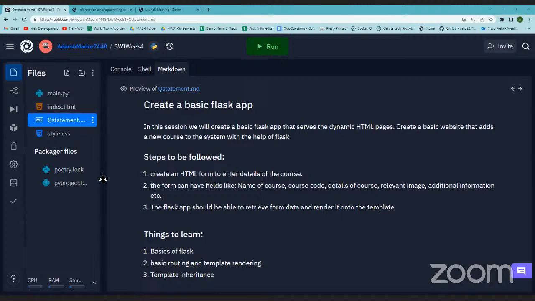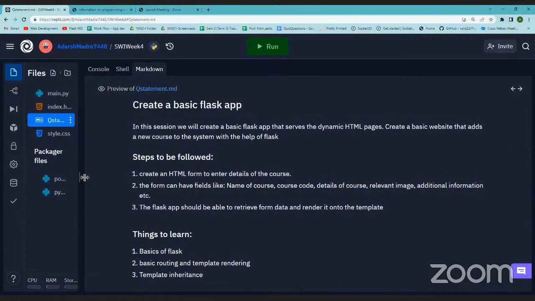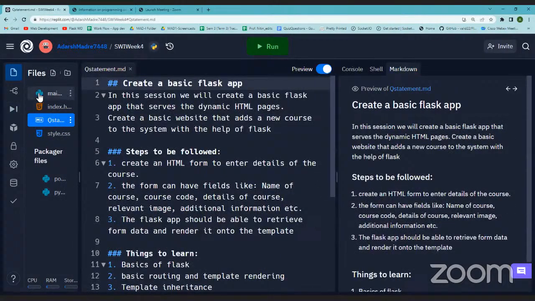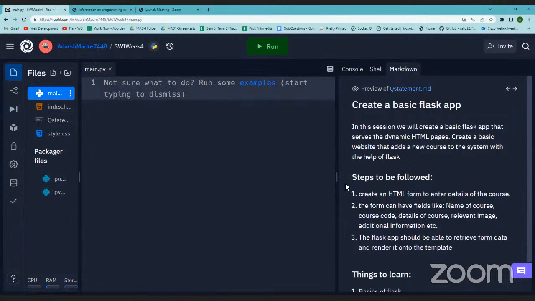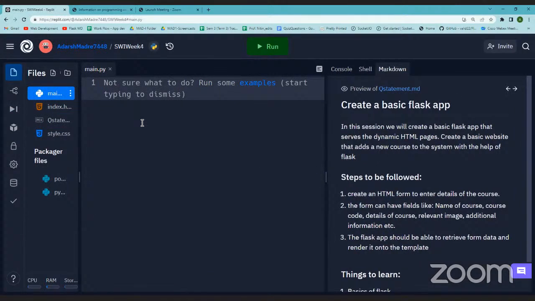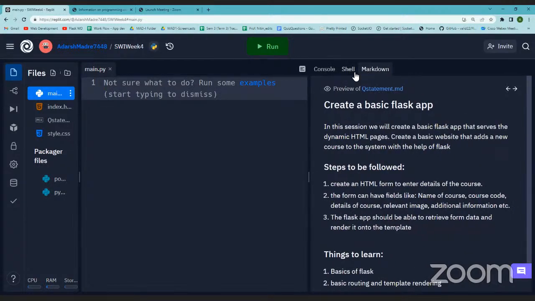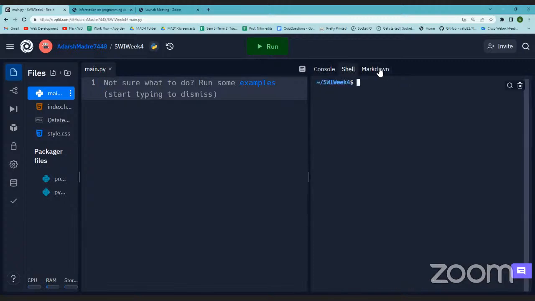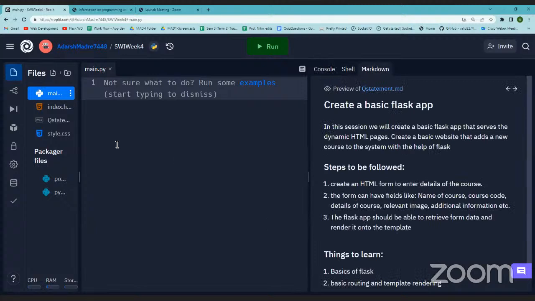Okay, so let me open the file where I'll make the changes. I'll leave this markdown as it is for now, and then there will be console, shell, and markdown. We'll see how we use those. All right, so we have this main.py, index, and style. We'll use some other folders also. I'll show you later. Just pardon me for the background noise if you're having any.